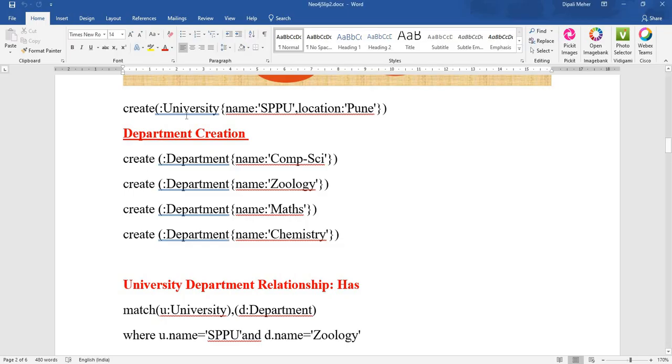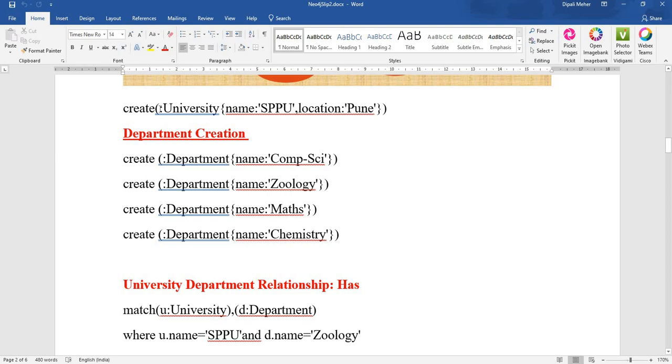See how we are going to create a node. First we have to create the university node. Create university name SPPU location Pune. Here I have taken one property as location Pune. Keep in mind I have not taken a label here.